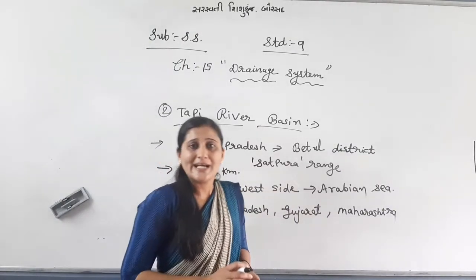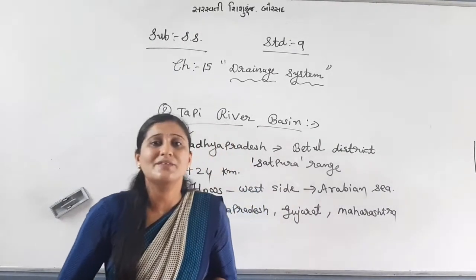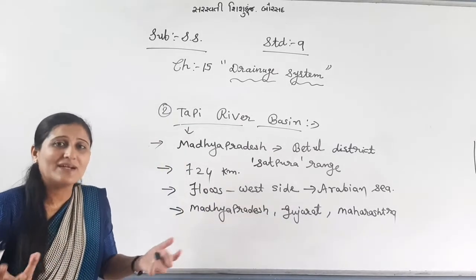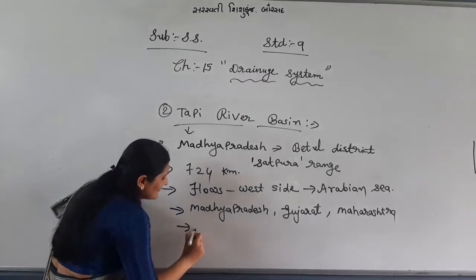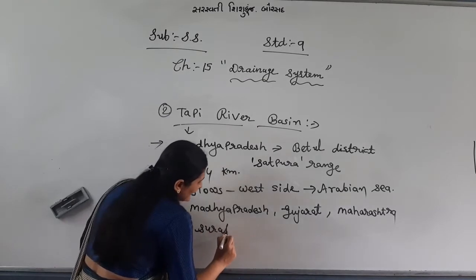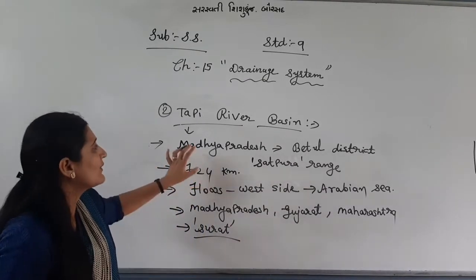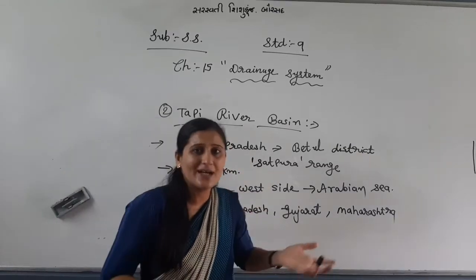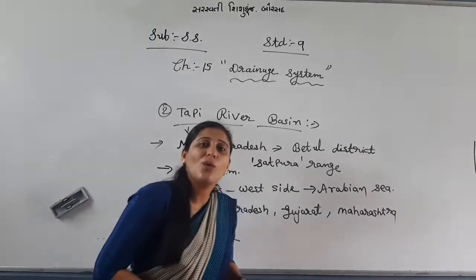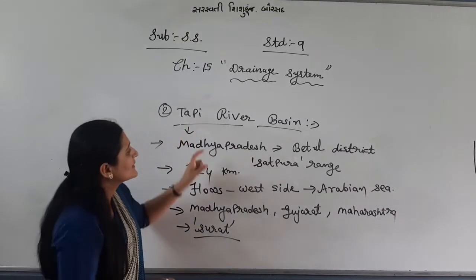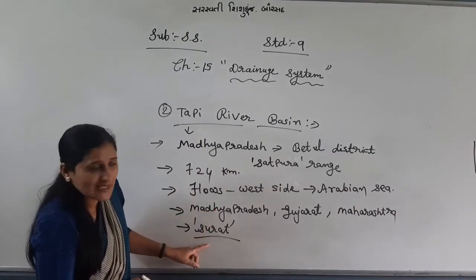Now, can you tell me Tapi river flows at which city of Gujarat? Do you know? You are well familiar. Surat. Tapi river is located at Surat. In Surat also, in Tapi river also some yojana are there, right? Most of in all rivers you will find yojana like Sardar Sarovar Dam, right? So this is about Tapi.